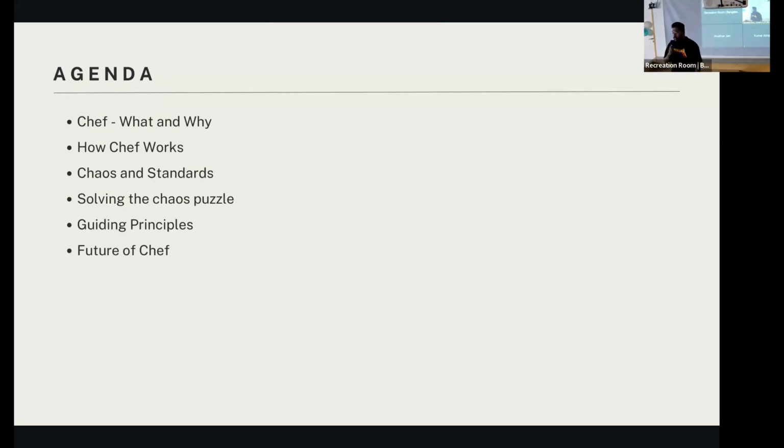We will go through a few production scenarios and see how it works in production, and a lot of scenarios where bad practices can lead to production incidents, and how they can be solved with good practices. Then a few guiding principles on how to write better configurations, and a few comments on where Chef and other configuration management languages and libraries are going forward.